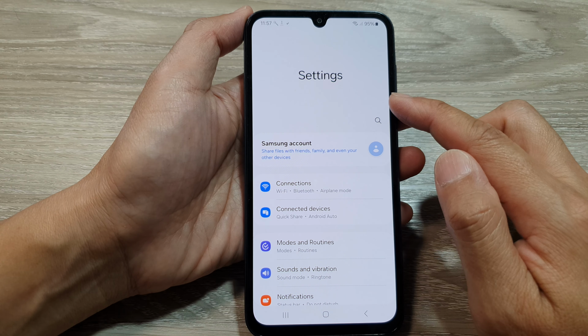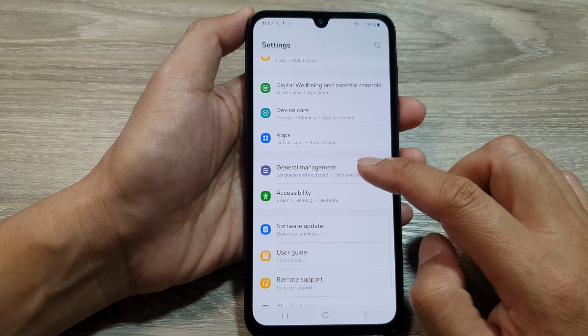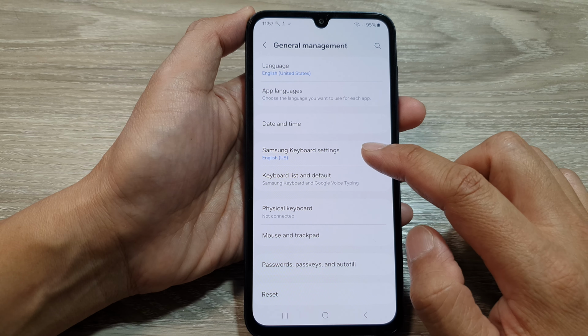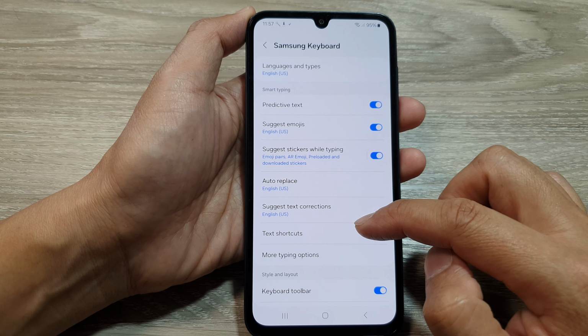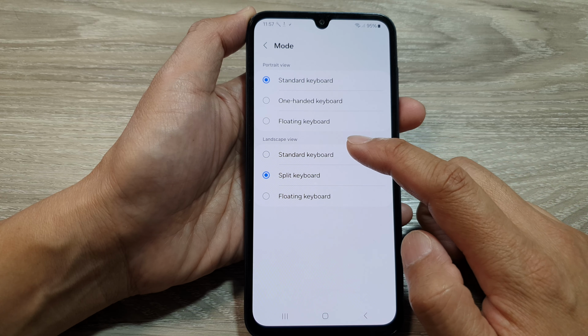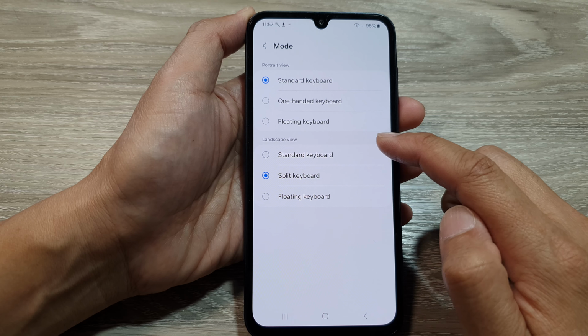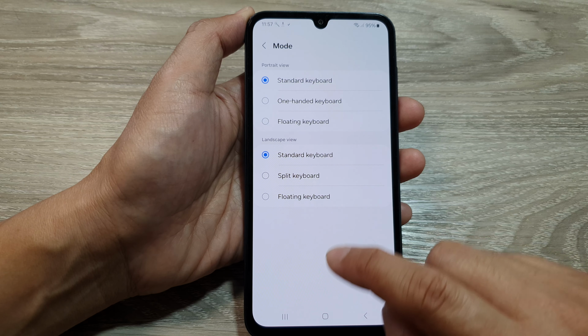Now from the settings page, we then scroll down and tap on general management. After that, tap on Samsung keyboard settings. Then we scroll down. In here, tap on mode and then go to the landscape view section and select split keyboard. Now this is the standard keyboard.